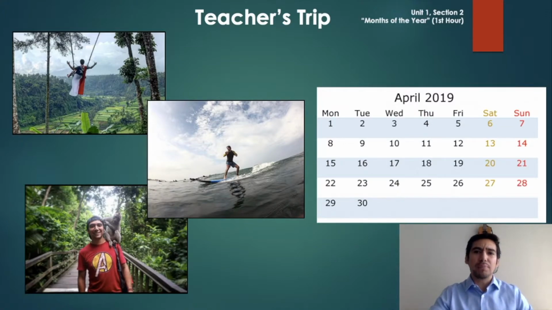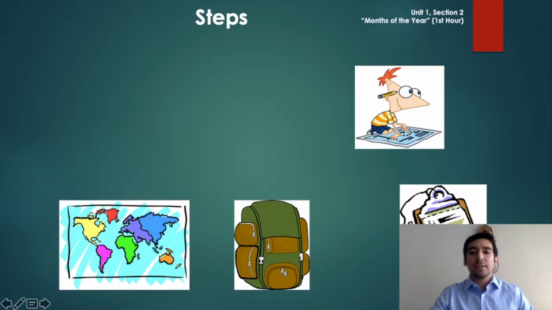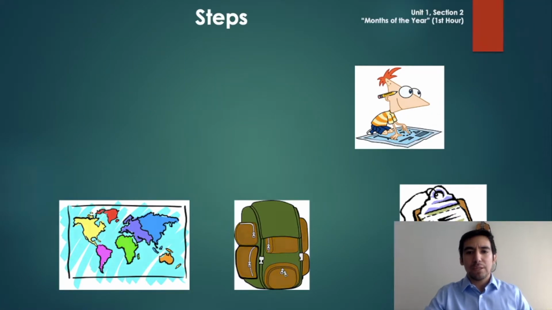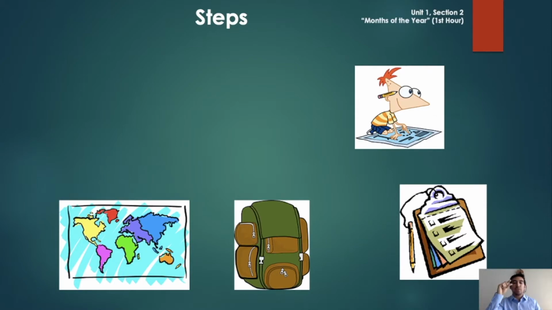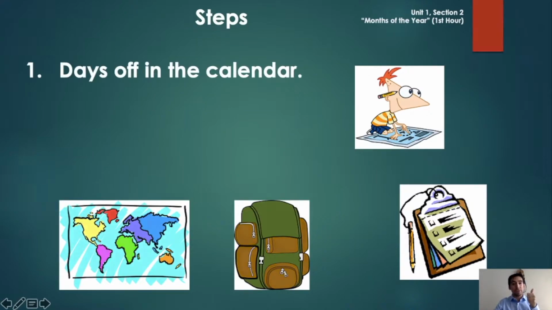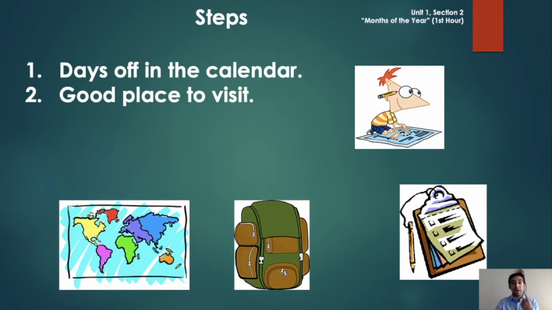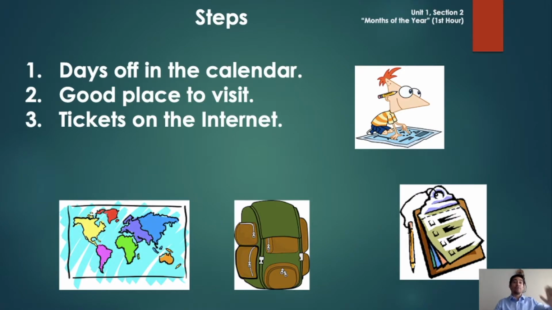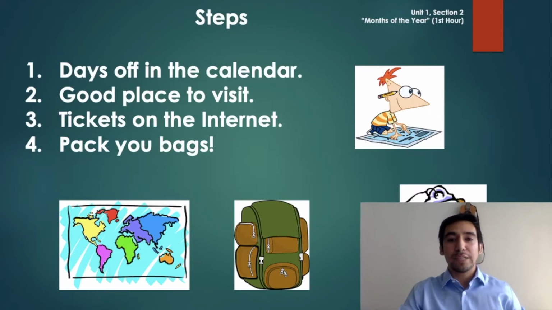So let's check the steps again. I'm going to be here for now, alright? So, what we need is the days off in a calendar. Very important. I can't go now because I'm working. 2. A good place to visit. In my case, Bali, Indonesia. 3. Tickets on the internet so we can fly there. And number 4, pack your bags. Very important to carry all the things you need, including the toothbrush.